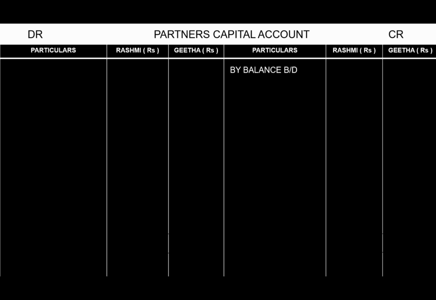Rashmi's capital is 30,000 and Geeta's capital is 40,000 from the balance sheet. Now in the balance sheet we also have a reserve fund that should be shared between the partners in the profit sharing ratio. So write it as by general reserve rupees 10,000 in the ratio of 3:2. So each partner will get 6,000 and 4,000. Rashmi will get 6,000 and Geeta will get 4,000 rupees.